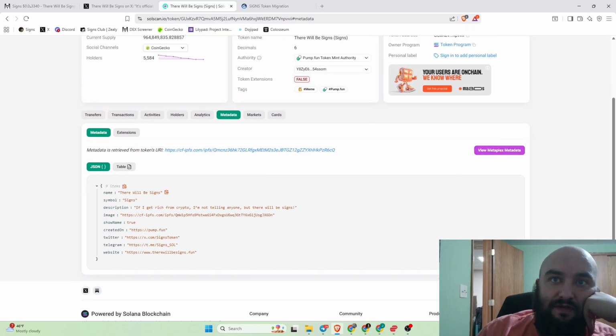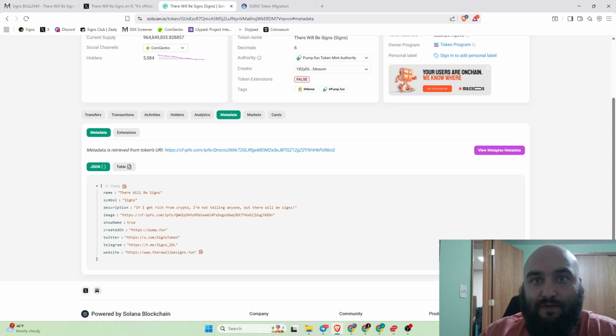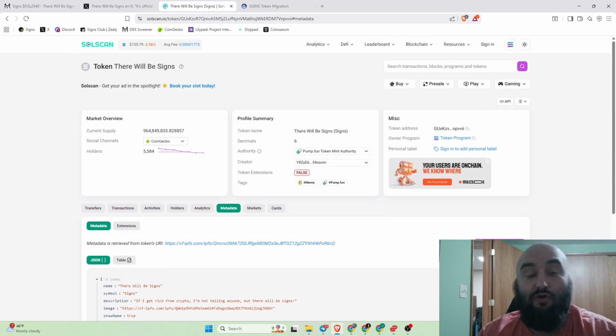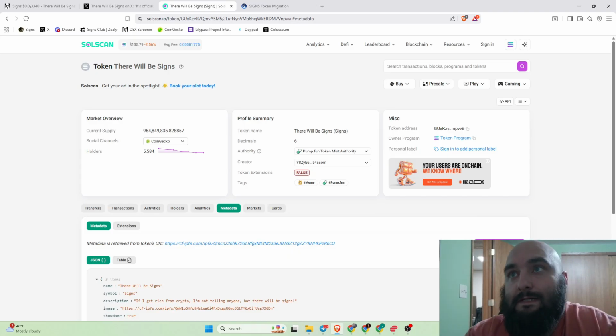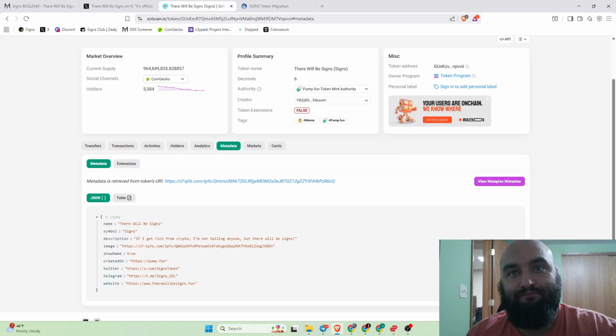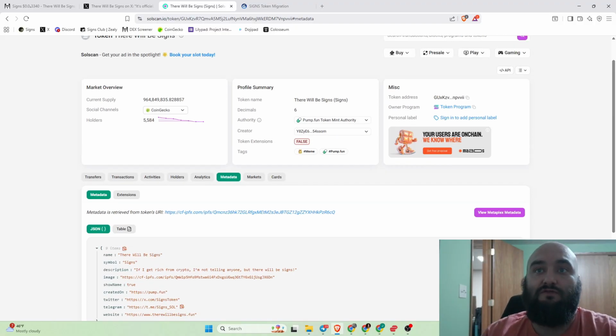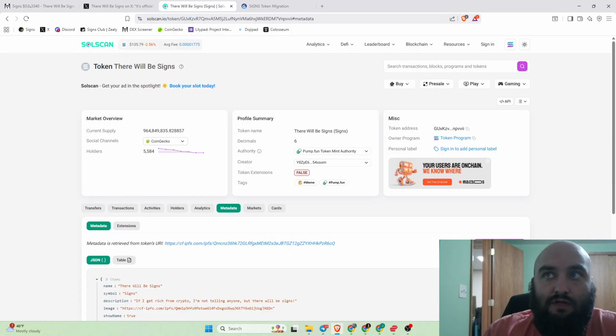If we look at this, the name's fine, the symbol's fine, the description's even fine. But I can't change the image associated with the account. I can't change the Twitter handle, the Telegram, or the website. This is all from the original launch, and I have no authority to change that stuff. Considering that I'm the one developing this project, it's very imperative that I'm able to change this information should I need to. Not to mention, if we become a very popular meme coin, the original person that launched this would be able to come in here and change this information themselves too. So it could completely hijack the project should we get to that situation, and that's just something I want to avoid entirely.